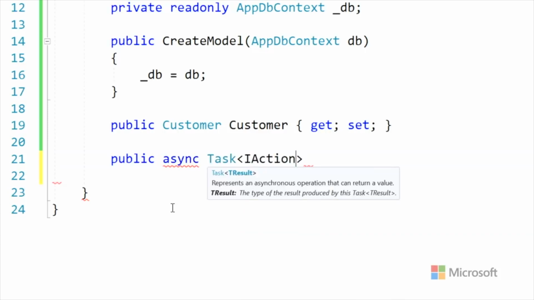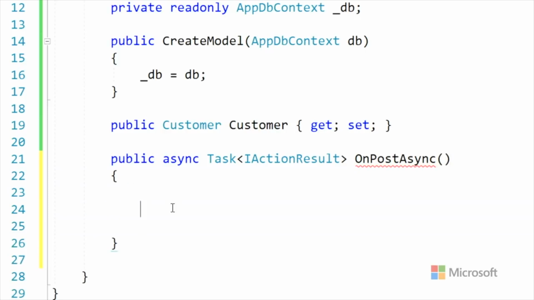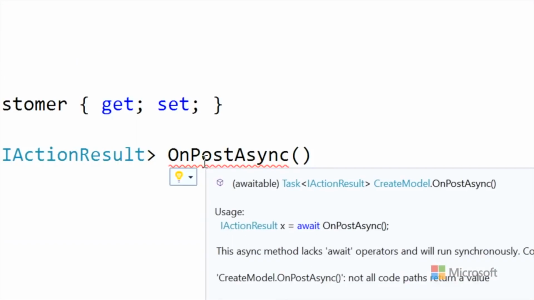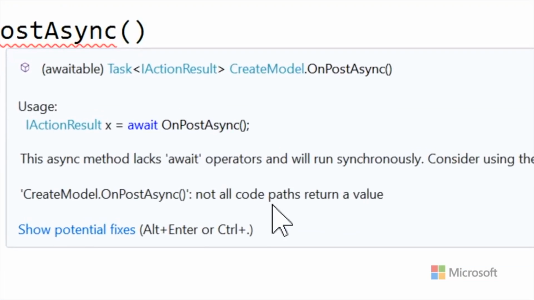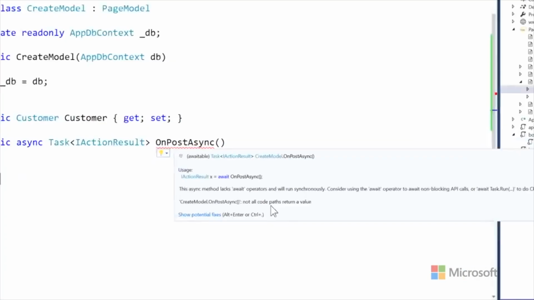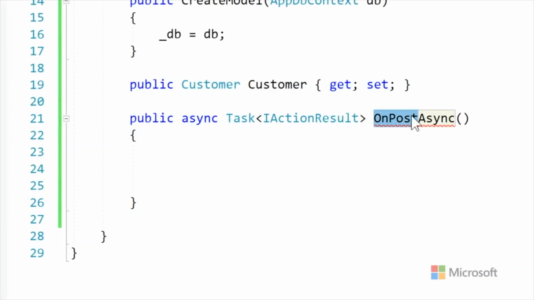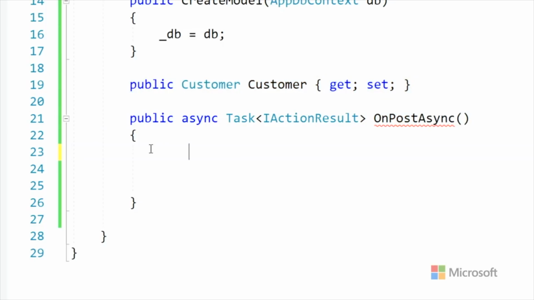that returns some action. We might be doing something after this, and I'm going to say OnPostAsync. And it's giving me a little complaint here saying you didn't do an await, and not all code paths return a value. Okay. That's because we haven't done anything yet. So when someone posts back, they hit submit, and it posts back to here, we would really like customer to have stuff in it. And there's a couple things here. And then we need to make sure that the state of that model is valid. That someone hasn't messed with it.